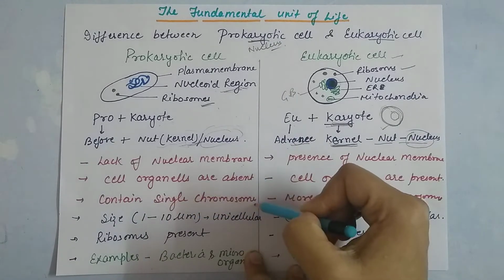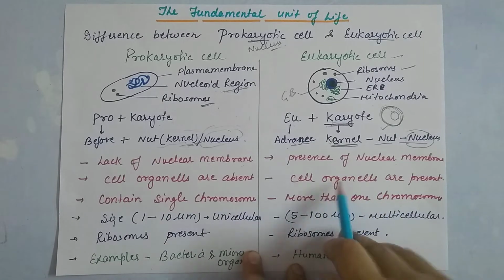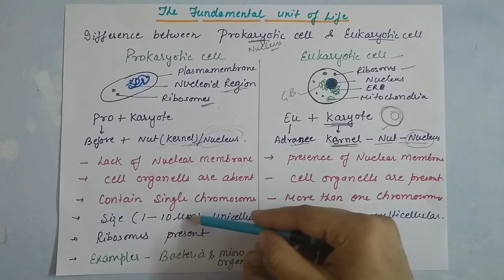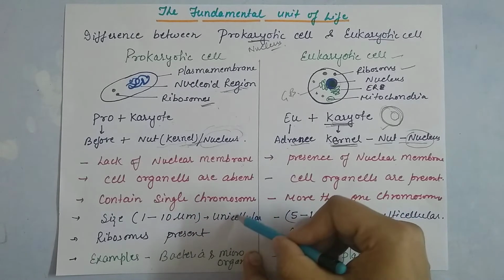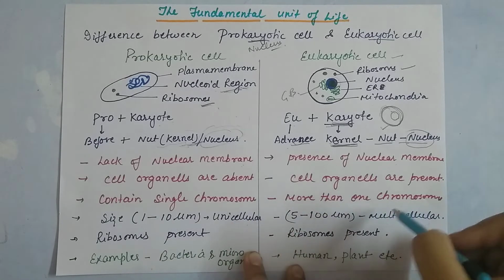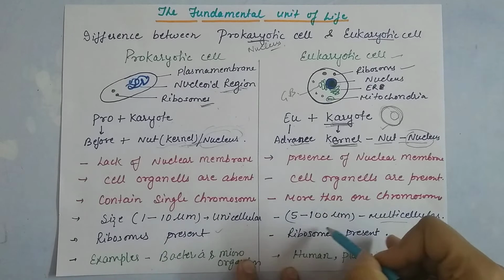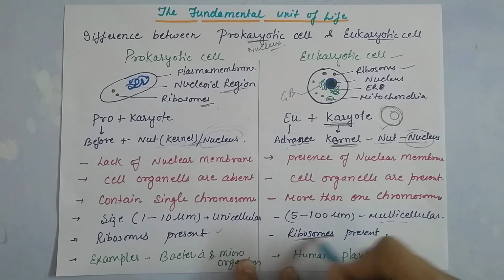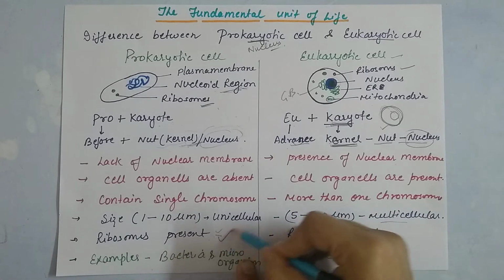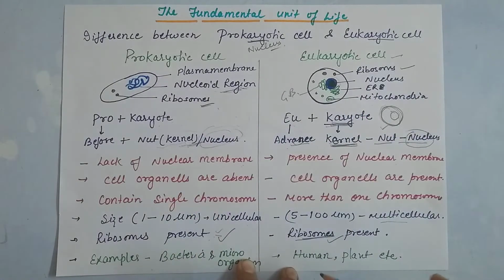Prokaryotes contain a single chromosome, while eukaryotes contain more than one chromosome. The size is basically 1 to 10 micrometer in prokaryotes, and they are unicellular, while eukaryotes are multicellular. Ribosomes are present in both. This is the common one: ribosome is present in both the prokaryotic as well as the eukaryotic cell.